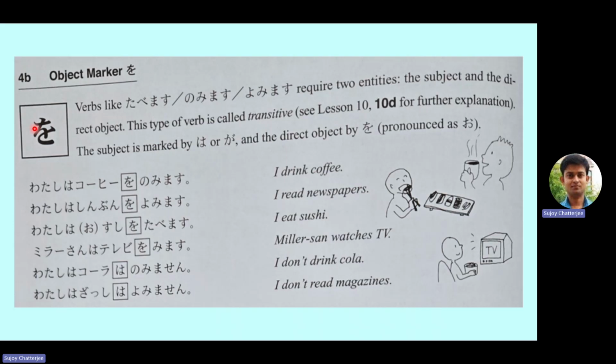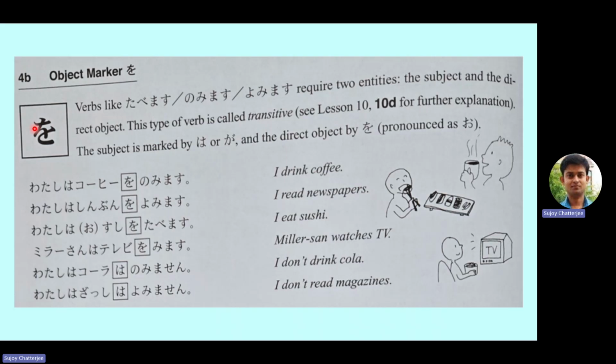So what is a subject marker, or what is a topic marker? The topic marker is wa, we know. The subject marker can be wa or ga. If subject and topic coincide, then wa is also possible after the subject. Otherwise, there will be ga after the subject, but with exceptions. So that is subject and topic, where we use the wa and ga particles.